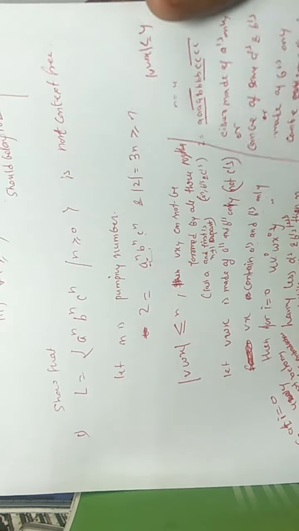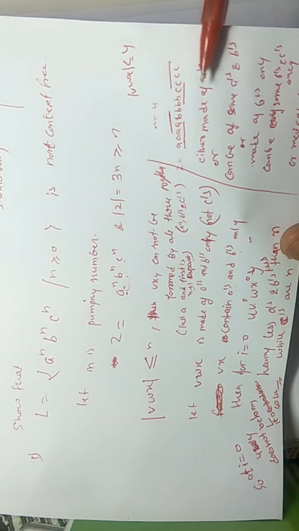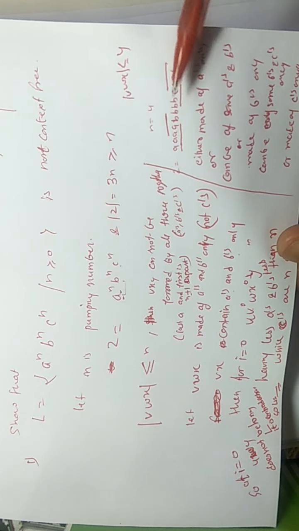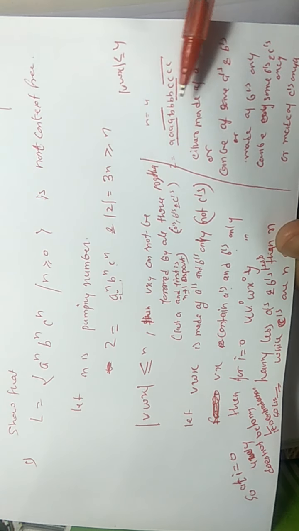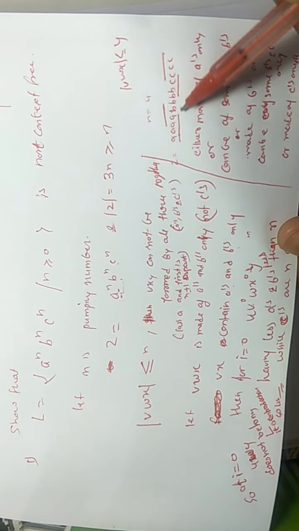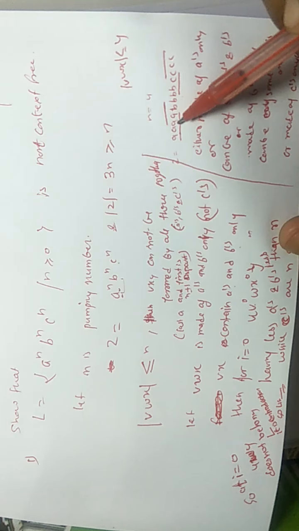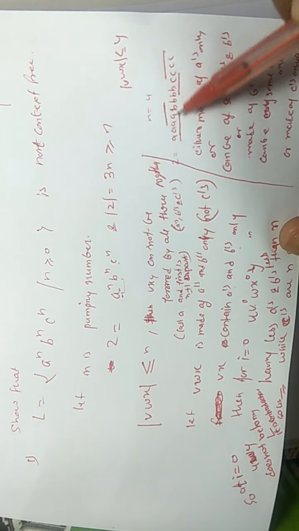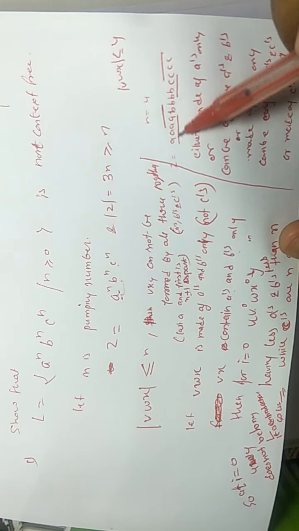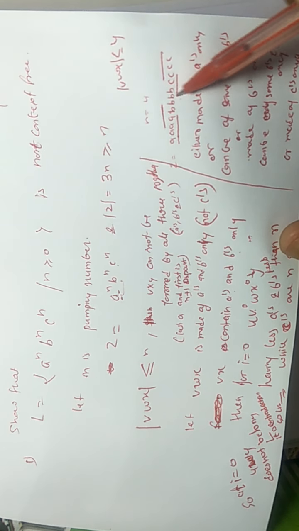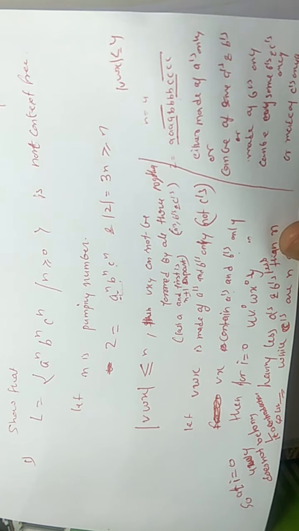So you need to take this example as important, or you can prove it taking n equal to 4 also. You can take this string, AA as v, BB as x, w as epsilon, the first A's as u, and the last BC as y.